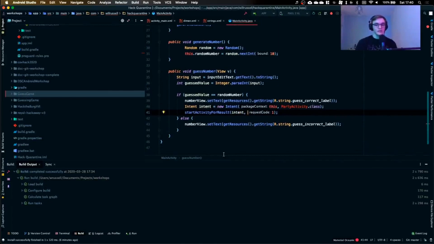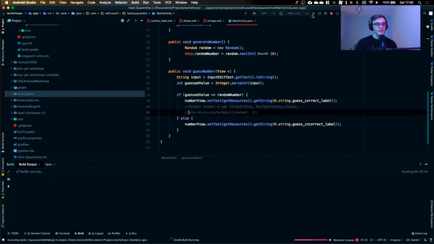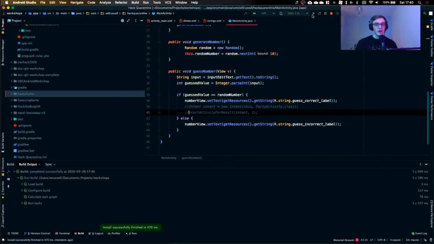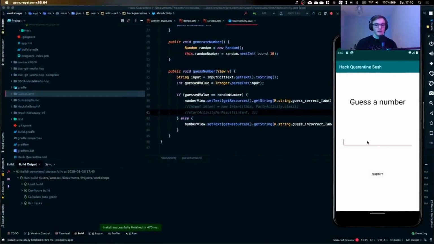So now if I press the button, shall we see what happens? It's probably going to get really unhappy. In fact, I'm actually going to comment out these two lines of code, and we'll look at why that is in a second. So we wait for Gradle to compile and install. It's going to open it over here. So now if I press this and get rid of the keyboard and press submit, it says I guessed incorrectly. If I try again, I still don't know, right? And I can actually cheat and just get it to print out on my terminal what the random number is. There we go. So 7 was the lucky number.